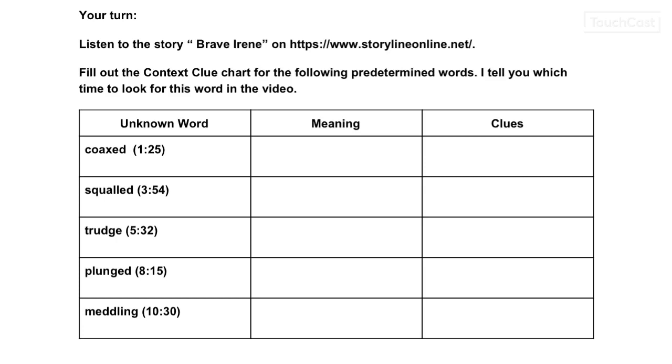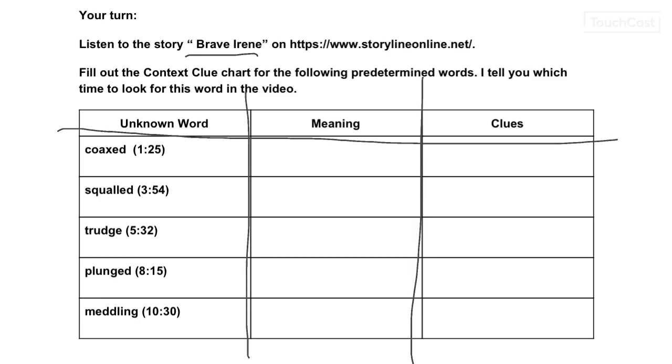Okay, now it is your turn. So, we listened to these stories already last week, but this time you're going to be looking for something different. When you listen to Brave Irene, you're going to fill out this chart. So it's pretty much a T-chart, so you draw a line and then 2 lines down the middle. And here's what you're going to do. You are going to look for these 5 words.